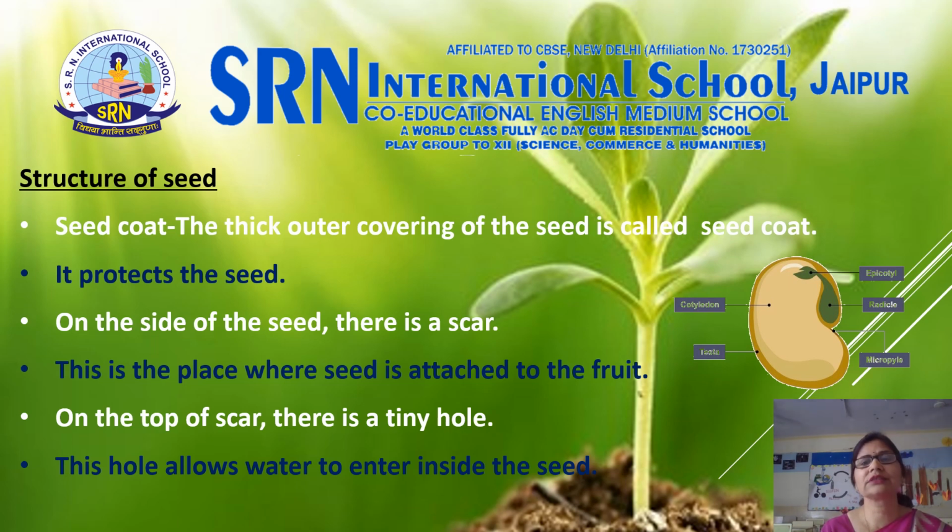It protects the seed. On the side of the seed, there is a scar. This is the place where the seed is attached to the fruit. On the top of the scar, there is a tiny hole. This hole allows water to enter inside the seed.